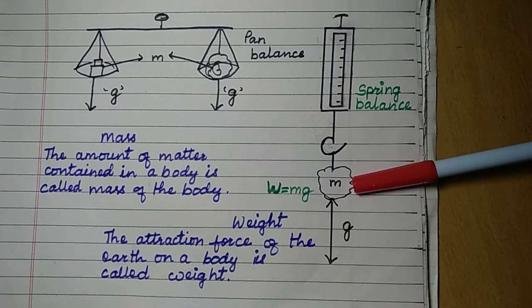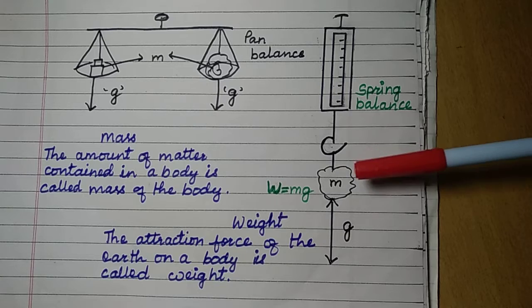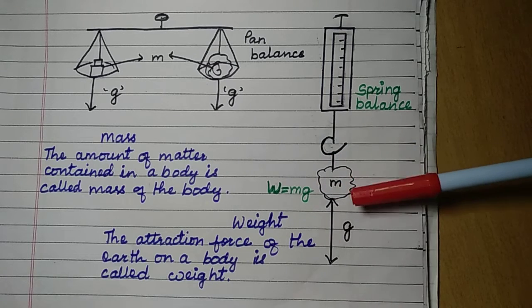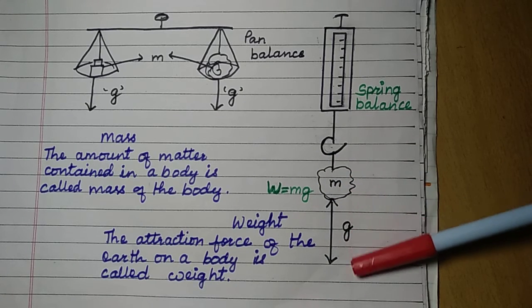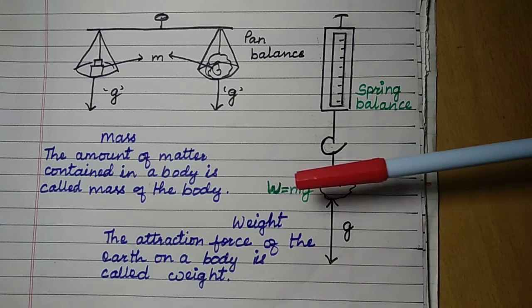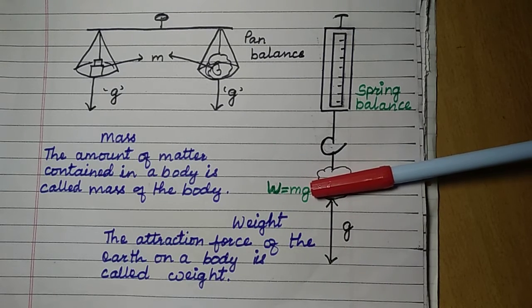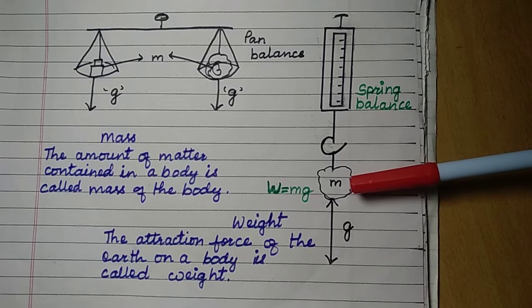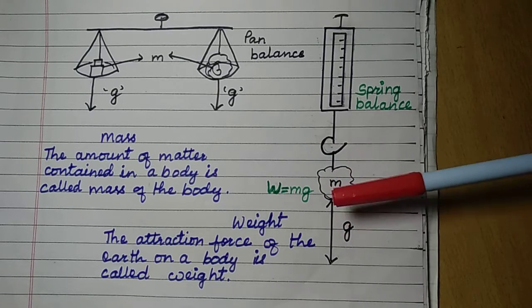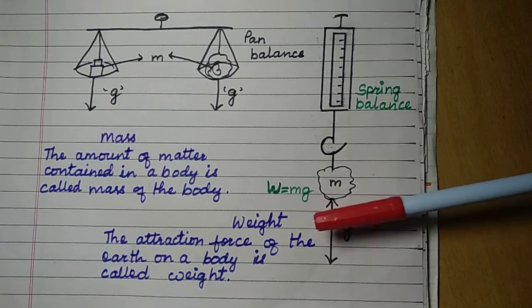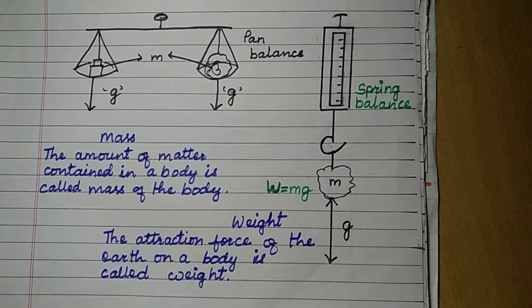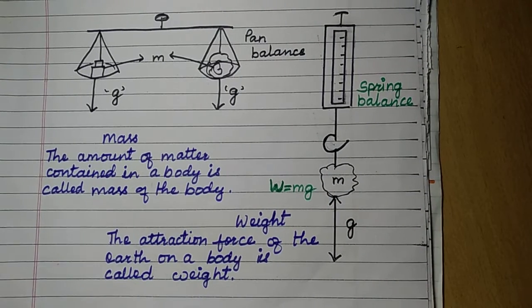The measurement taken this way is weight, because this packet of sand is being acted upon by gravity from downward. So W equals mg, weight equals mass into g, acceleration due to gravity. So m into g gives the calculation of weight in this case. So a spring balance is used to measure weight.